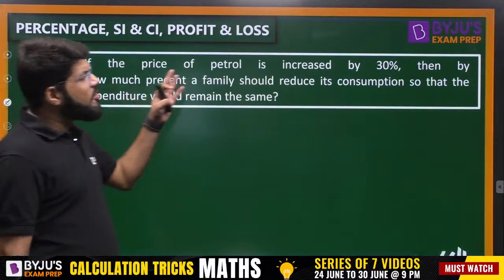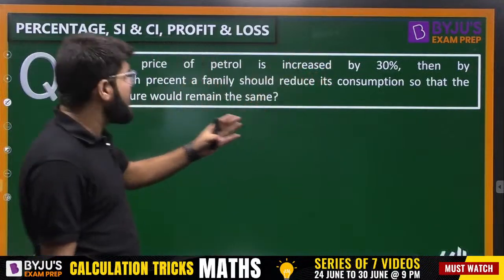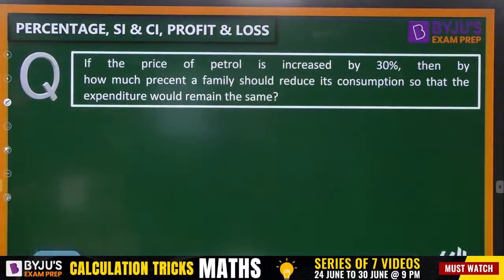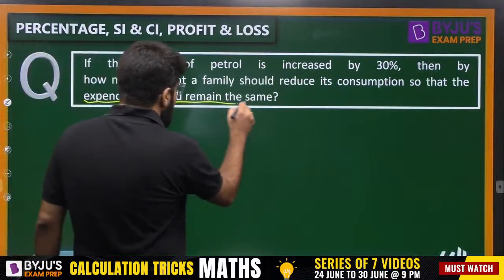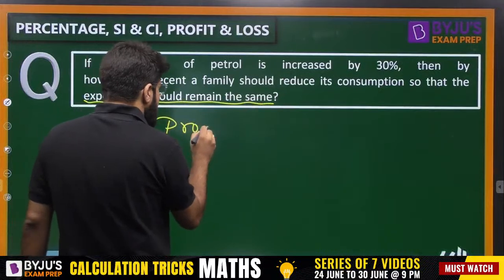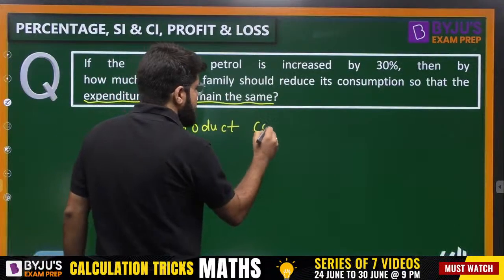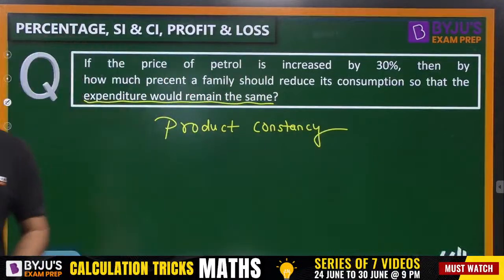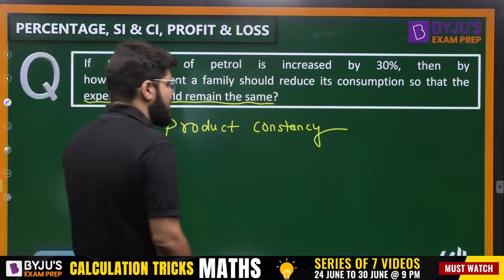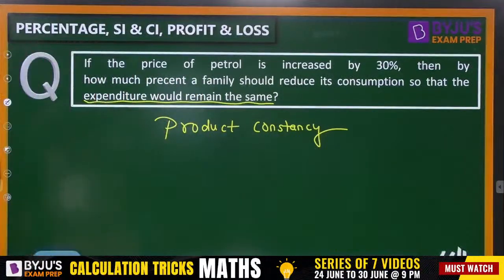Next, if the price of petrol is increased by 30%, then by how much percent should the family reduce its consumption so that the expenditure would remain constant? This is known as the question based on product constancy. When the product of two different things, we have to maintain constant.